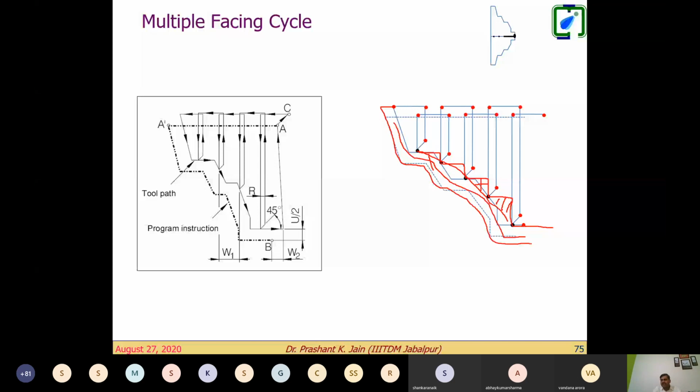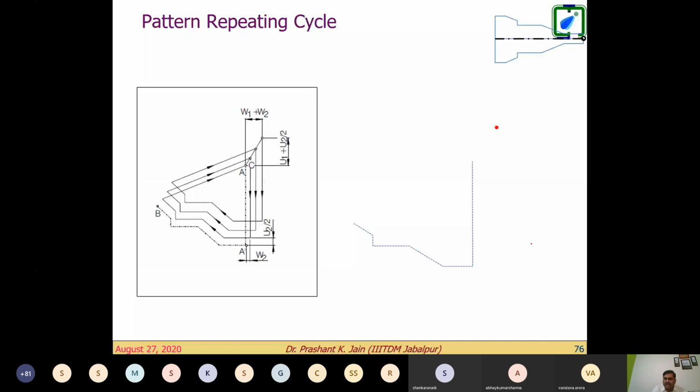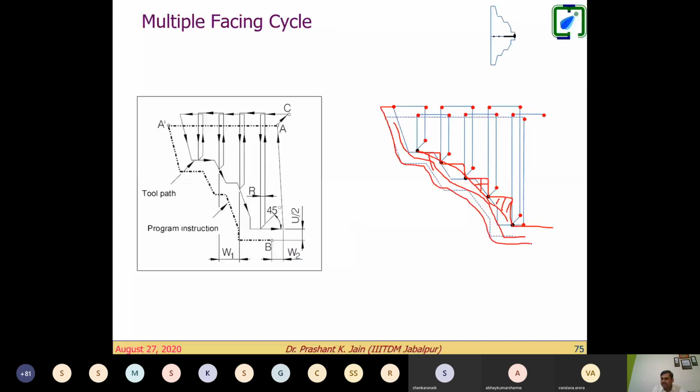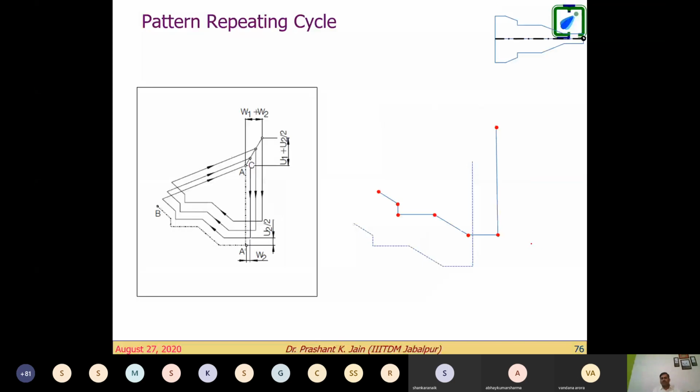Similarly, if we go for pattern repeating, turning and facing will not work, because the tool is moving in both directions at the same time. So we follow the pattern repeating cycle as well, right? What will the pattern repeating cycle do? The pattern repeating cycle will follow.